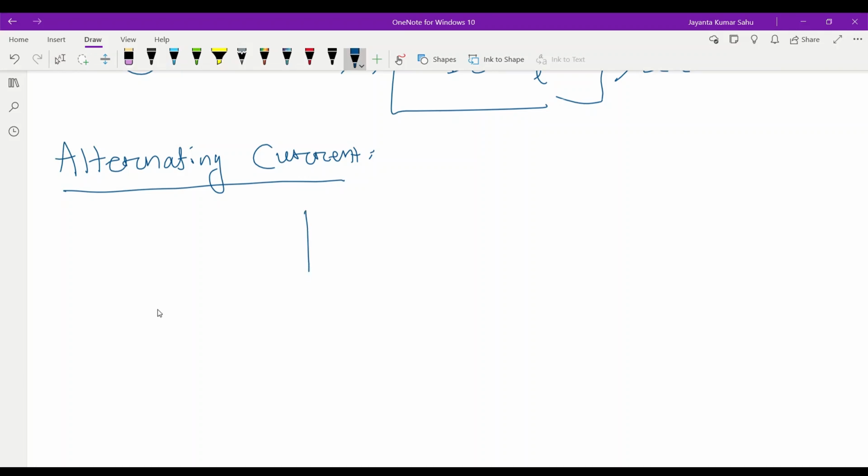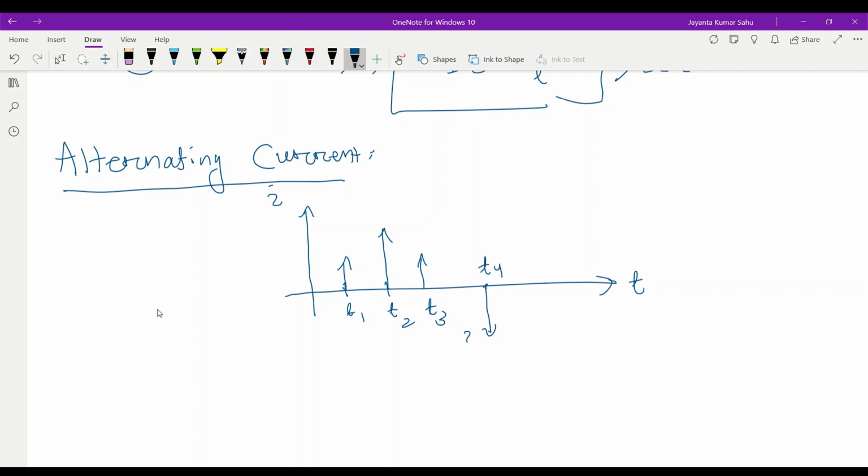Let us take time t along x-axis, current I along y-axis. In time t1 we get some value, in time t2 some value, in time t3 some value.